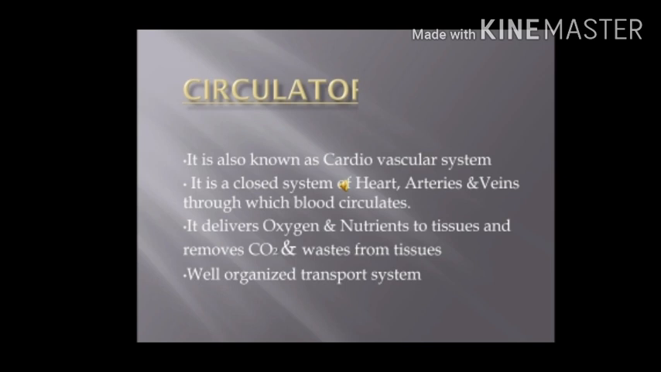The main function of circulatory system is to provide oxygen and nutrients to the tissues of body, and it removes carbon dioxide and waste products from the tissues. The circulatory system can be referred to as a well-organized transport system.